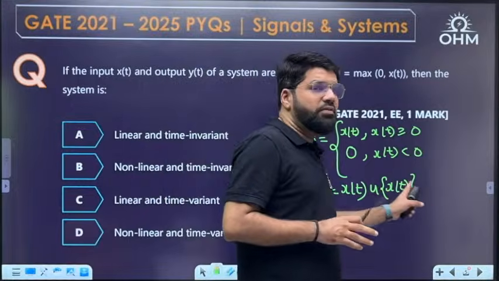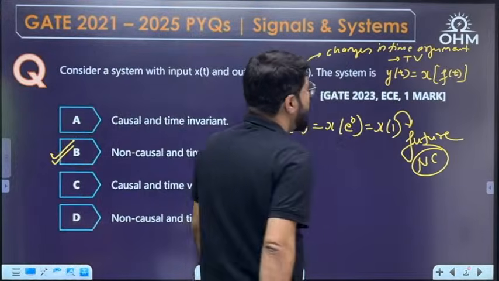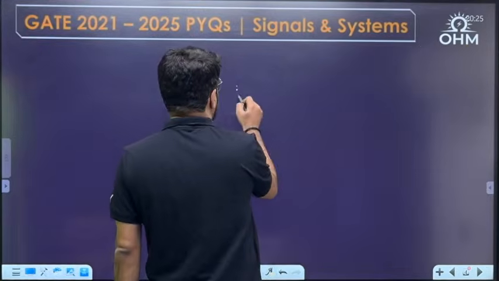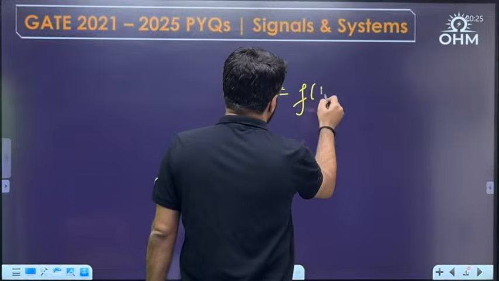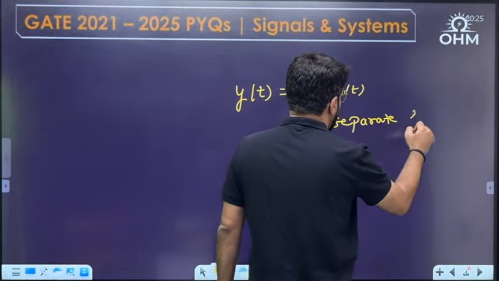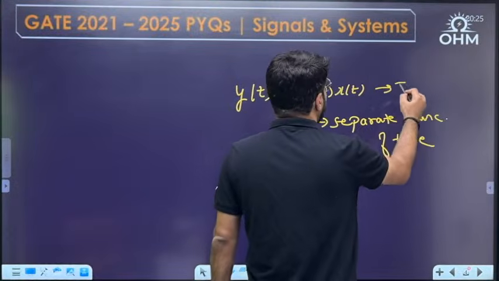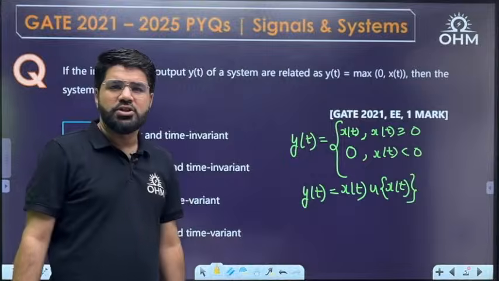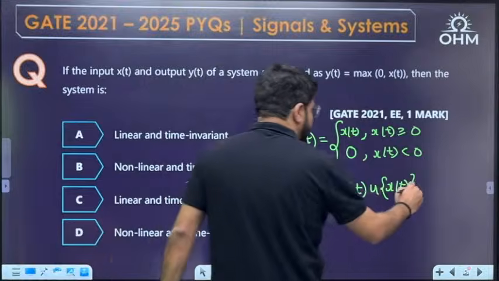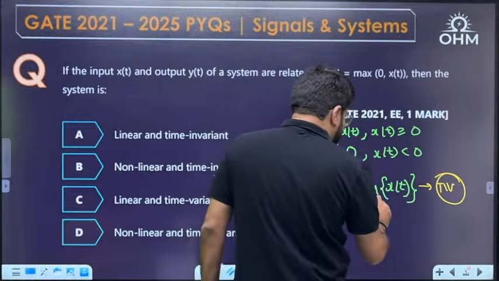Now, time invariance. What are the factors responsible for making the system time variant? One, I told you, changes in the time argument. One more thing: any separate function of time, suppose y(t) is f(t) multiplied by x(t), a separate function of time. Either changes in the time argument inside or any separate function of time multiplied will always make the system time varying. But here, there is no separate function of time and no change in the time argument. Inside the bracket, t is t only. So this is definitely going to be time invariant. But because of the u of x function, it is non-linear.